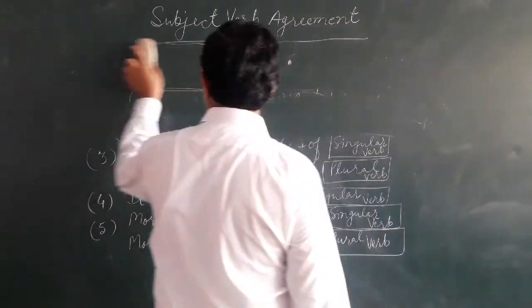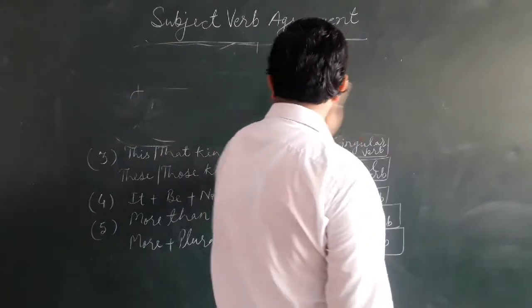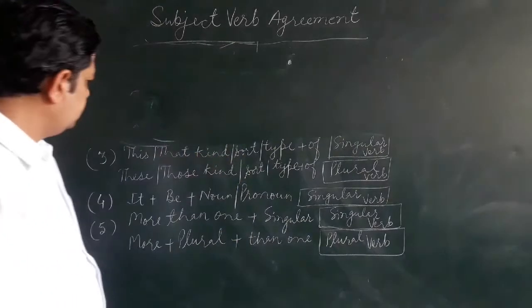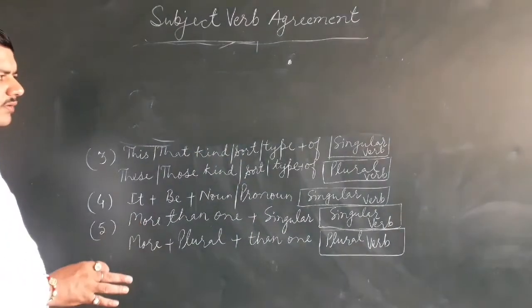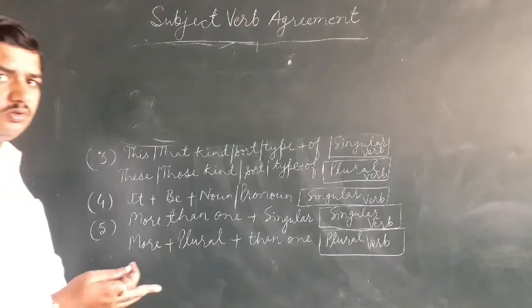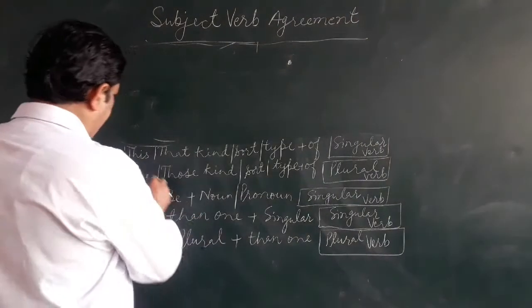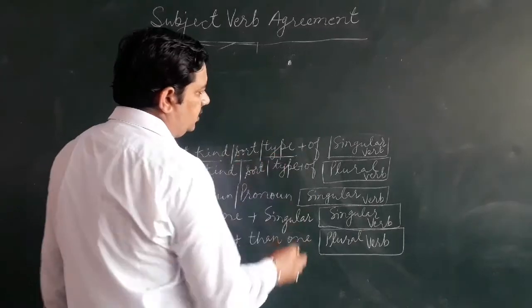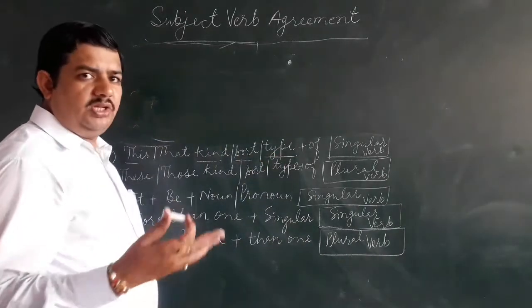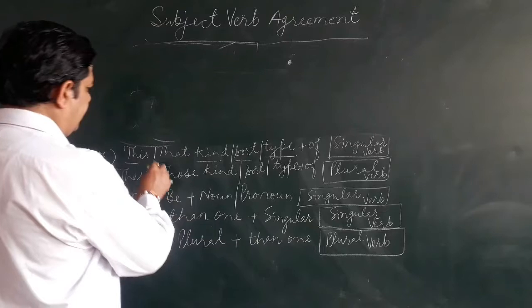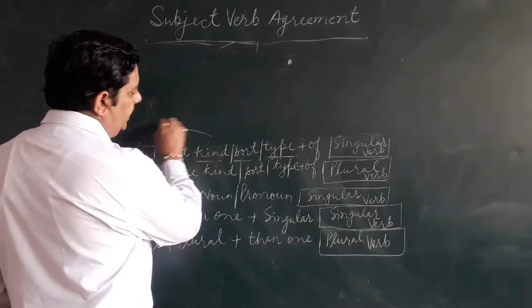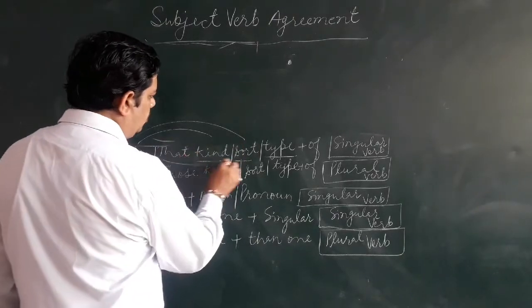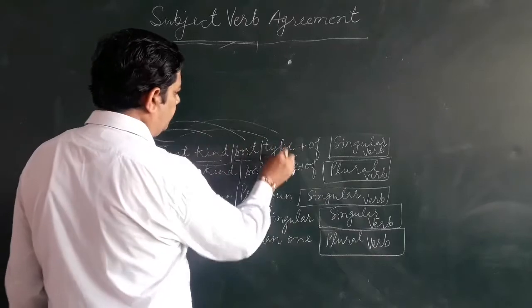Next one is also very very important. Listen, see, there is a particular phrase. There are two phrases. Like this kind, sort, type of. Two or three types of sentences come before you. Suppose one is like this: this kind of, that kind of, or this sort of, that sort of, this type of, all these.